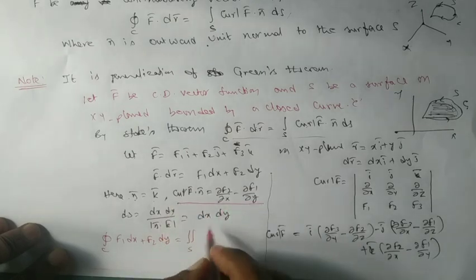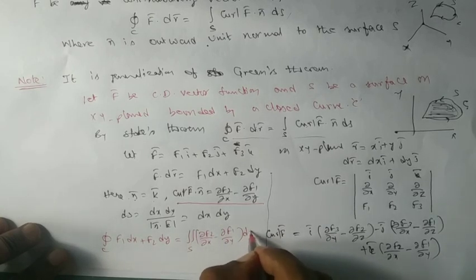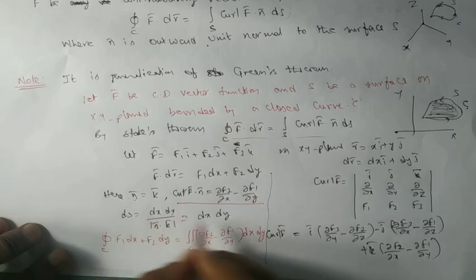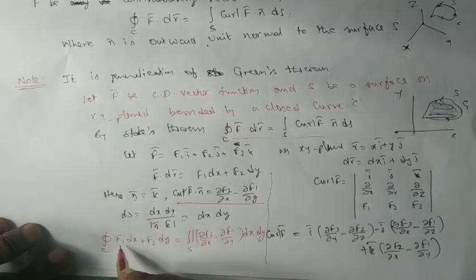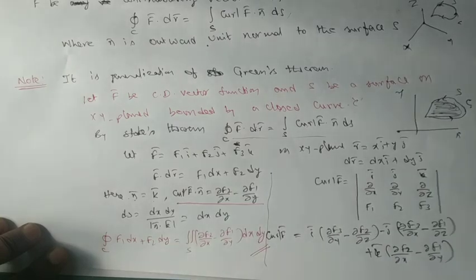Curl f bar dot n bar is dou f2 by dou x minus dou f1 by dou y, times ds, which is dx dy. Just like m dx plus n dy equals the integral over s of dou n by dou x minus dou m by dou y into dx dy. This is our Green's theorem.